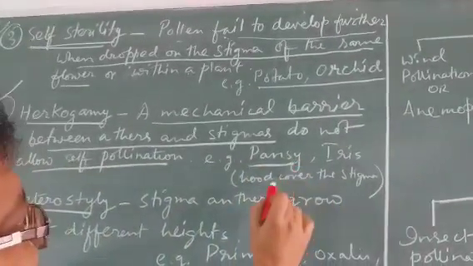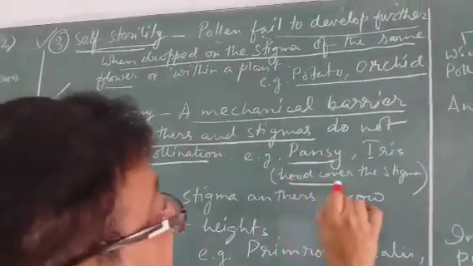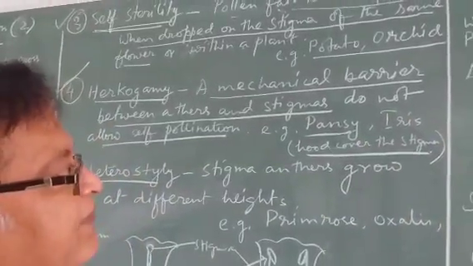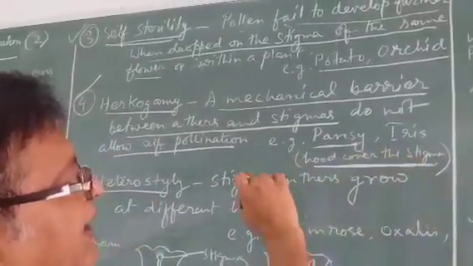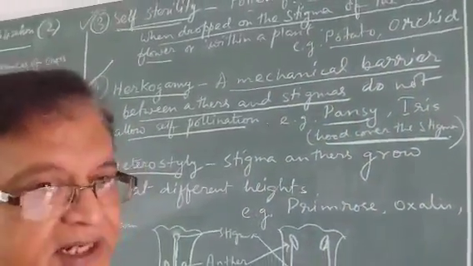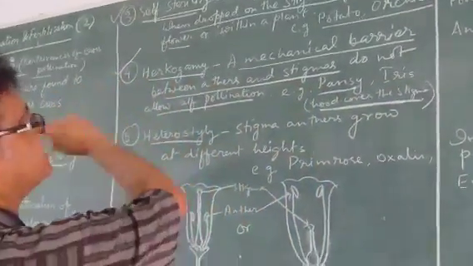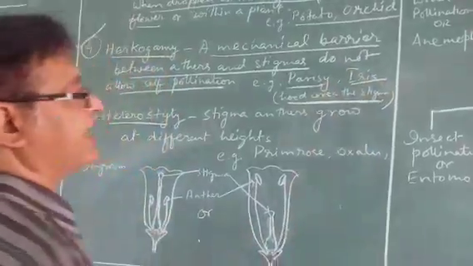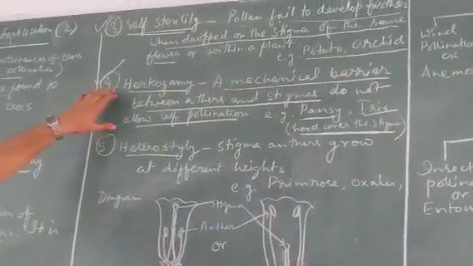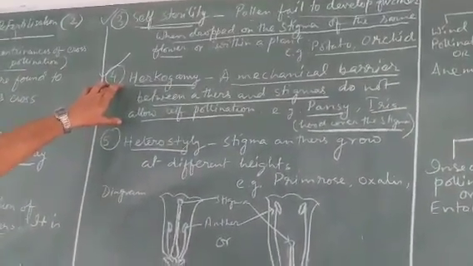Pansy flower, what happens? A hood covers the stigma, and because of this cover, the pollen grain cannot drop onto the stigma directly. So that only results in cross-pollination. Another example is iris. This is called hercogamy, a mechanical barrier.